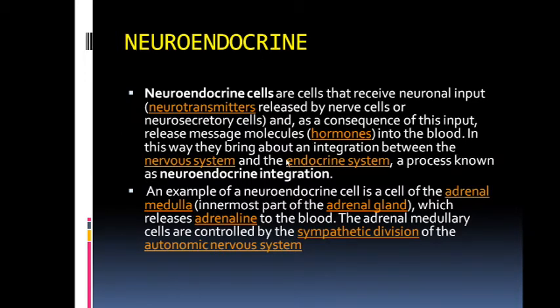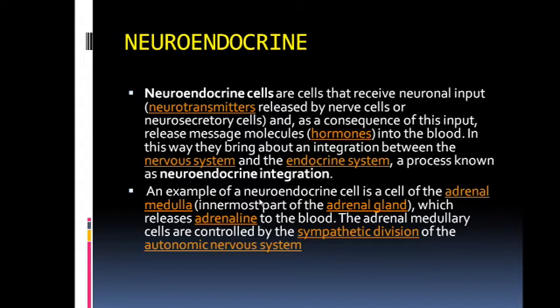In this way they bring about an integration between the nervous system and endocrine system. Neuroendocrine means through these cells there is an integration between the nervous system and endocrine system. A process known as the neuroendocrine integration.